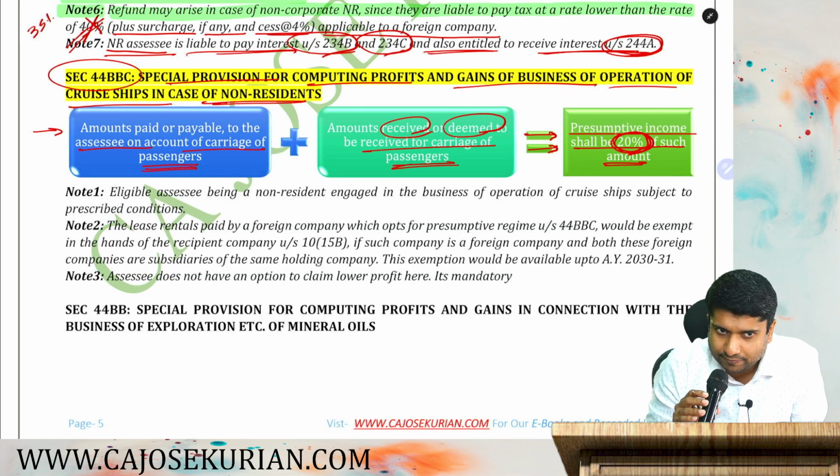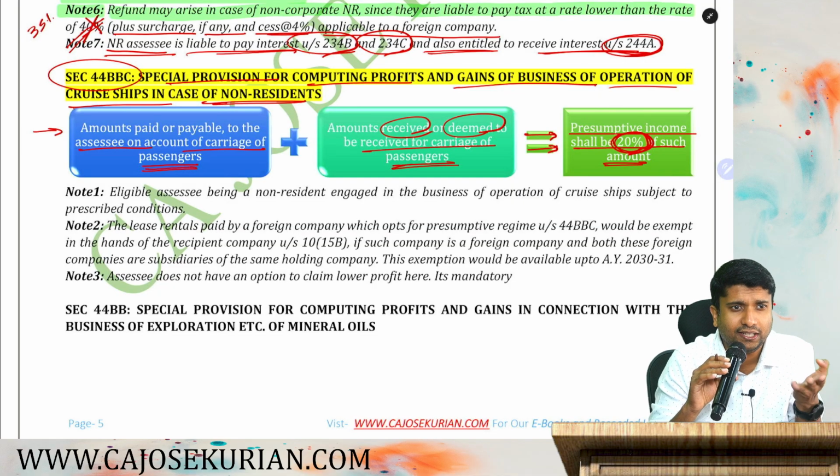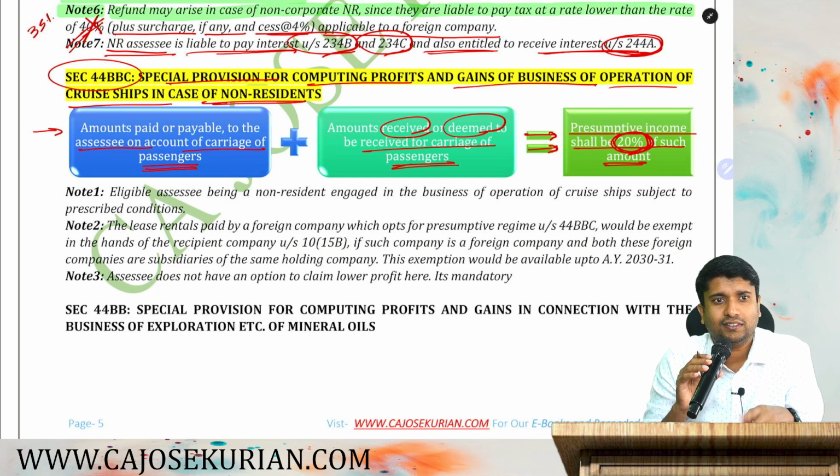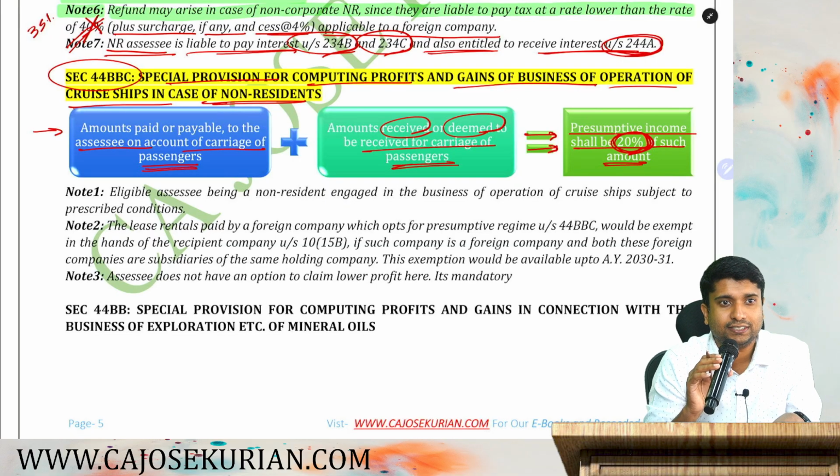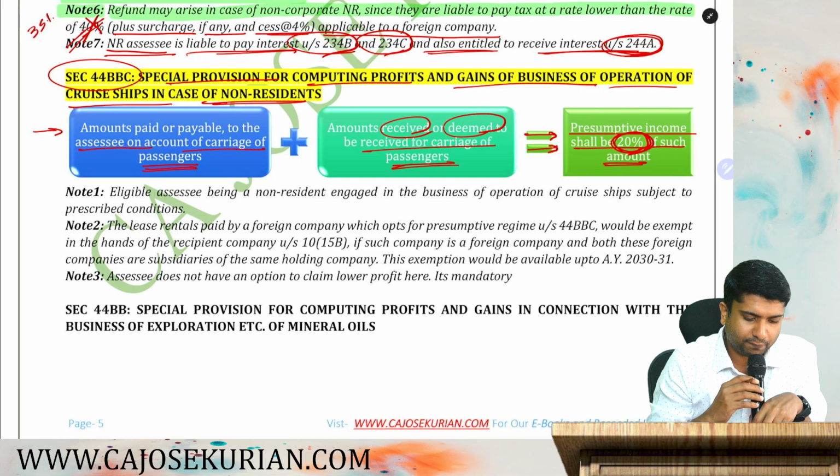Are you all with me? Compared to 44B, the main difference here is what? There it is 7.5% profits. Here it is 20% shall be the presumptive profit.